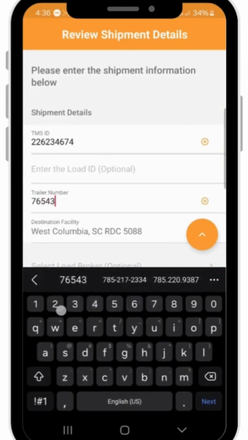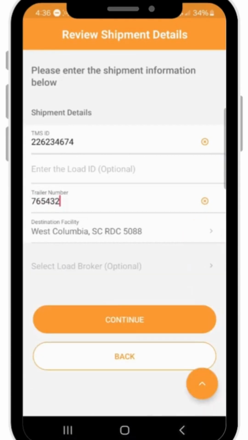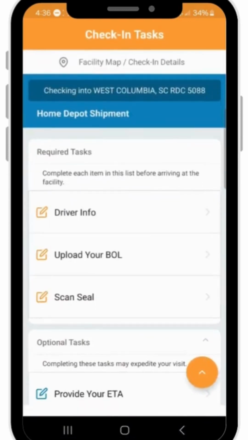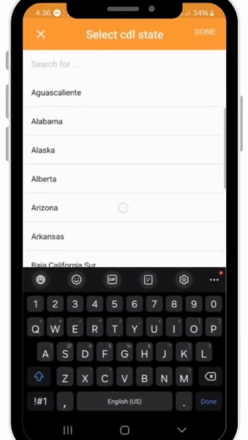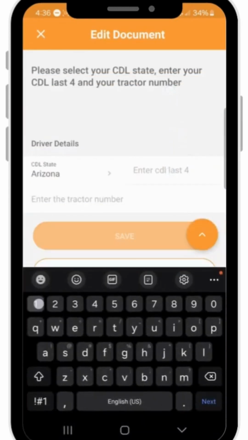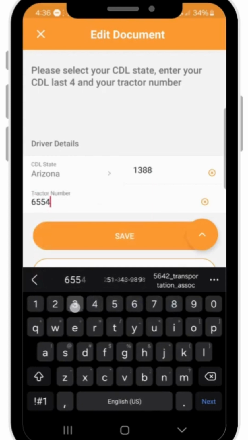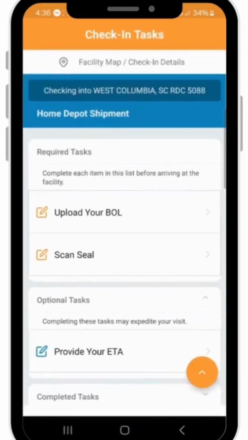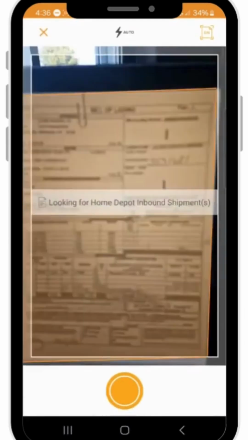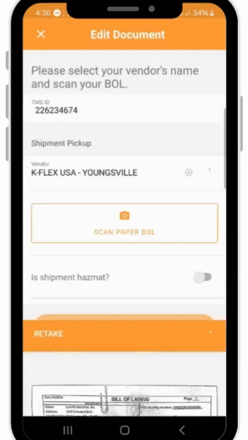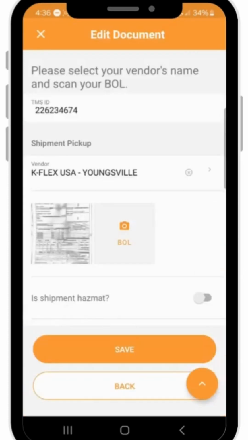Enter shipment information such as tractor/trailer number and destination facility. Confirm your license state and last four. Notice that, when tasks are complete, they will turn green. Submit a photo of the shipment BOL, and select the vendor you picked up from.